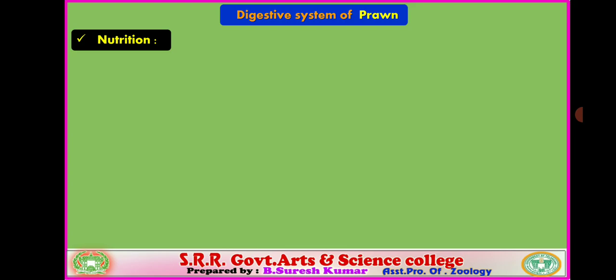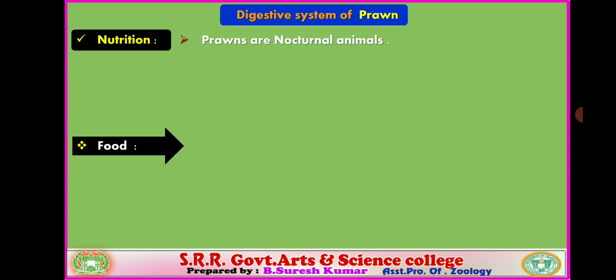Next, we will verify the functions of the digestive system of prawn. So, nutrition, that is nothing but collection of food material. The prawns are nocturnal animals.